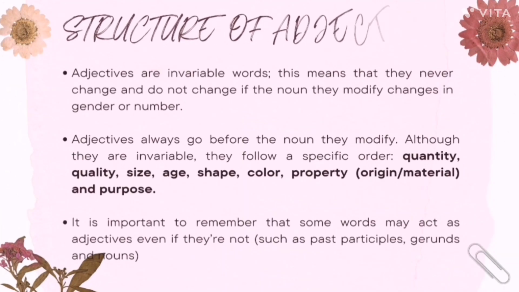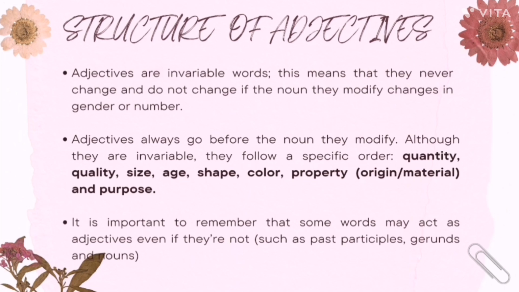Now, the structure of adjectives. Adjectives are invariable words. This means that they do not change if the noun they modify changes in gender or number. Adjectives always go before the noun they modify.